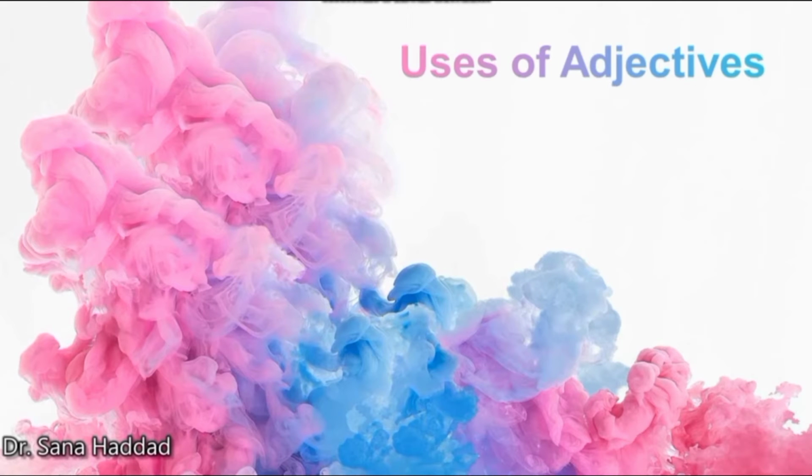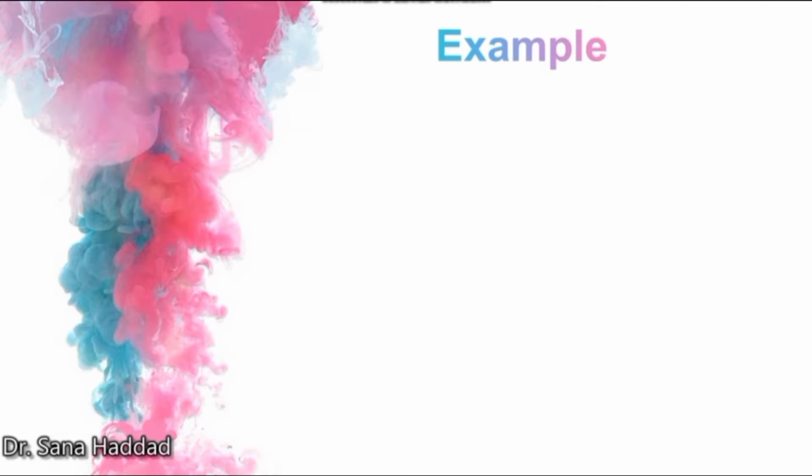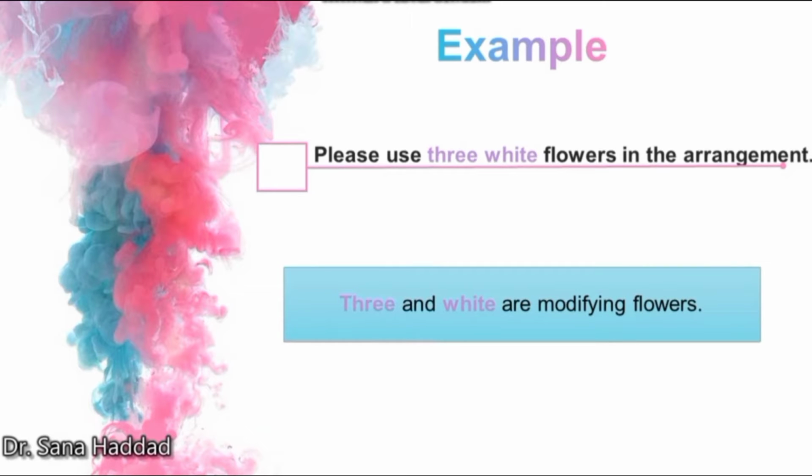Uses of adjectives. Adjectives tell the reader how much or how many of something you're talking about, which thing you want passed to you, or which kind of something you want. For example, please use 3 white flowers in the arrangement. 3 and white are modifying flowers, so they both describe flowers. White describes which color the flowers are, and 3 describes how many flowers.